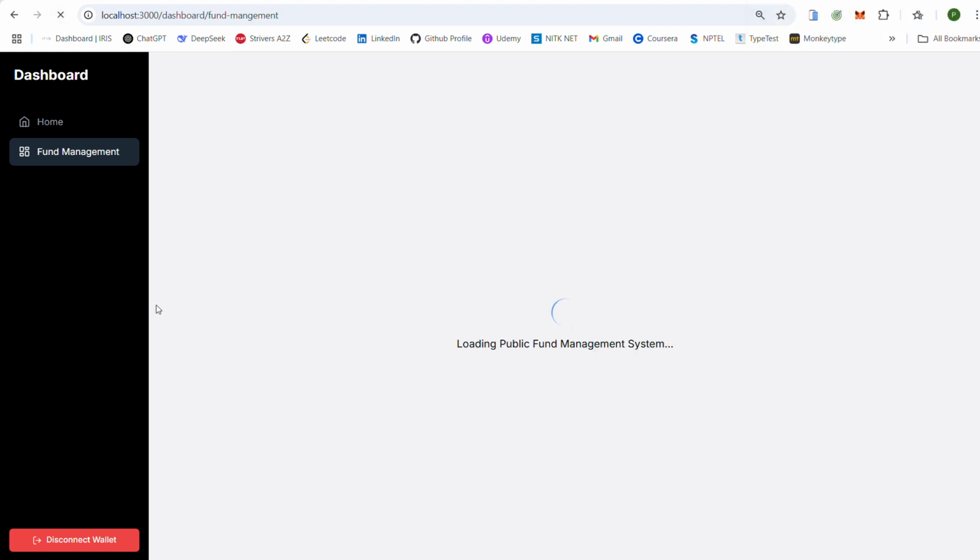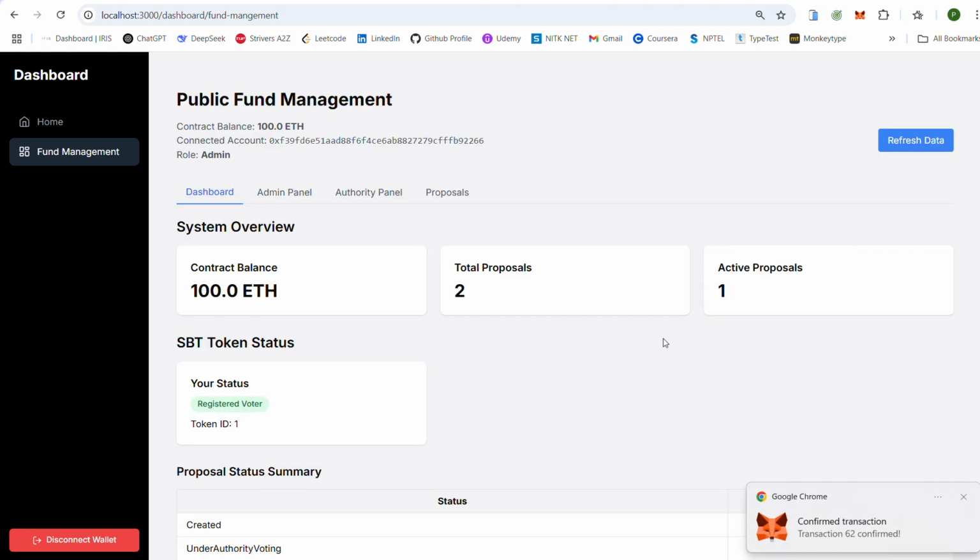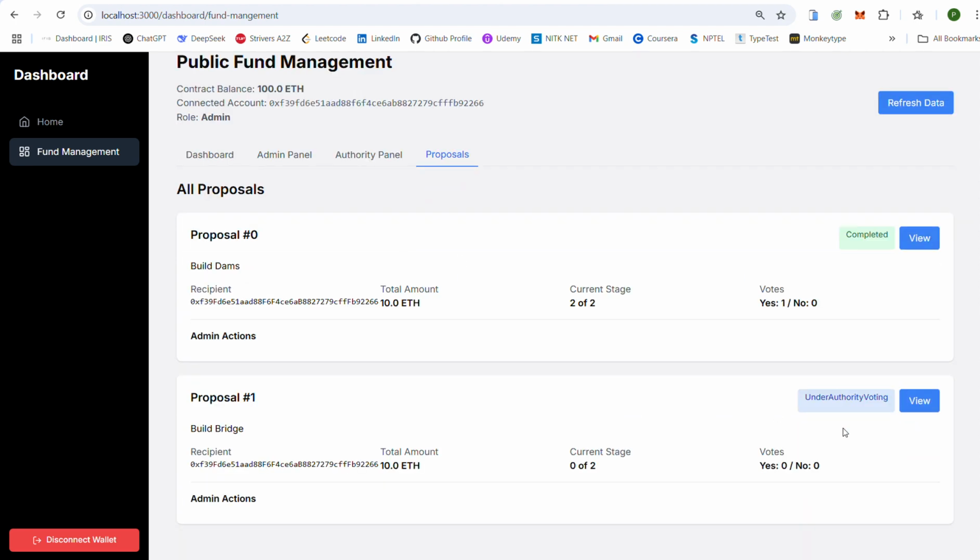So once the authority creates a proposal, this proposal has to go through a voting. You can see that we have one proposal that we just created, that is Build Bridge, and it is now under authority voting. So the authorities involved here will vote. If more than 50% of authorities vote yes, then this proposal will next go for public opinion.